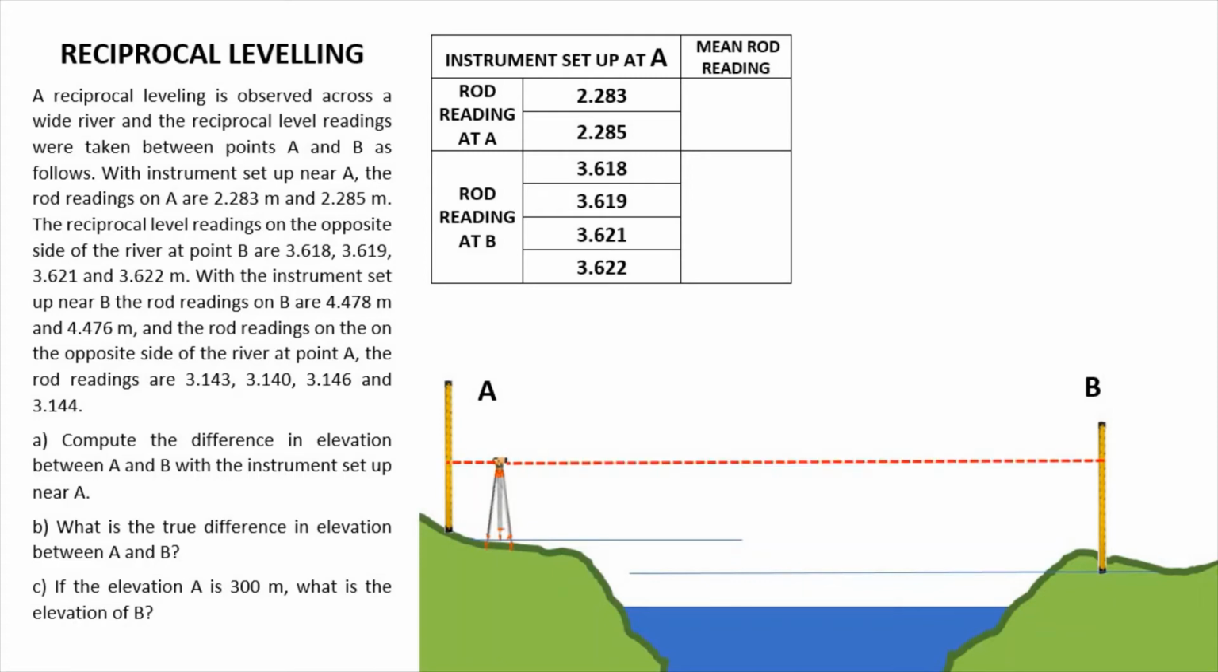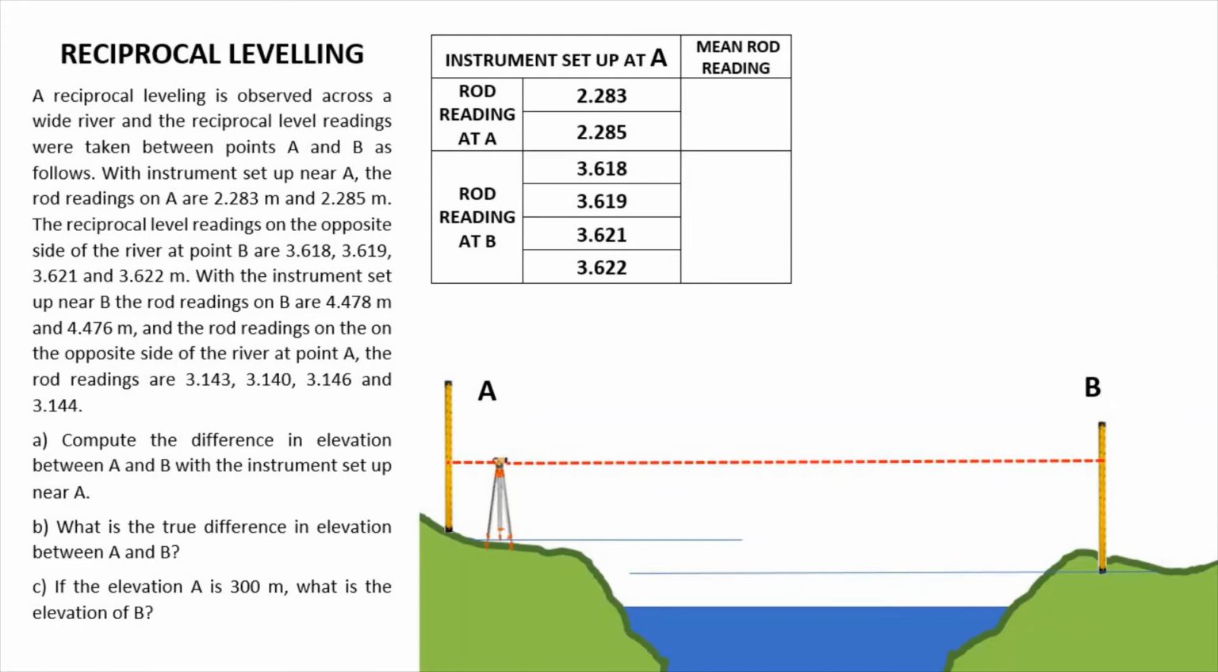Okay, mas maraming reading na ginawa from A to B because the distance was longer. And then, we will put the transit at B, then we'll perform the rod readings. So this was called reciprocal leveling because what we've done to the other side will also be performed to this side sa B.